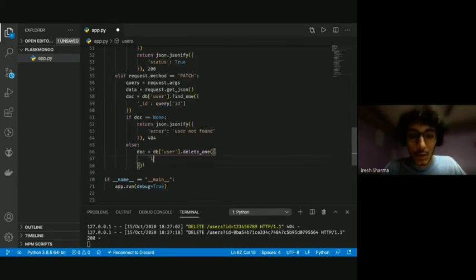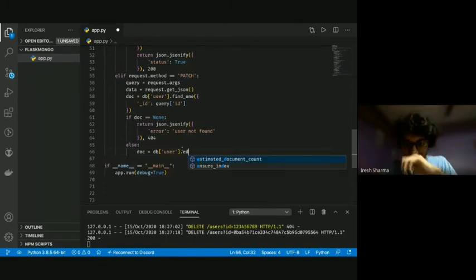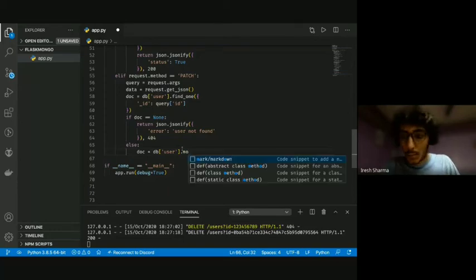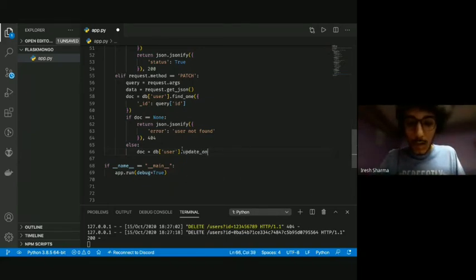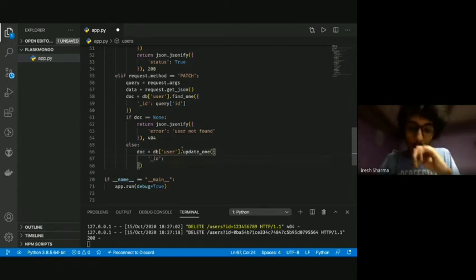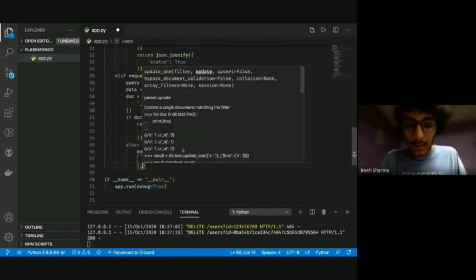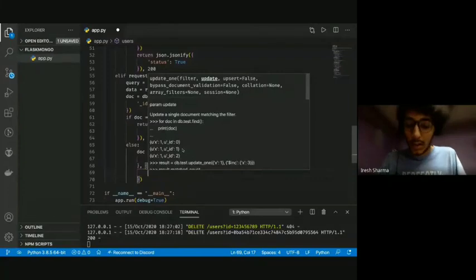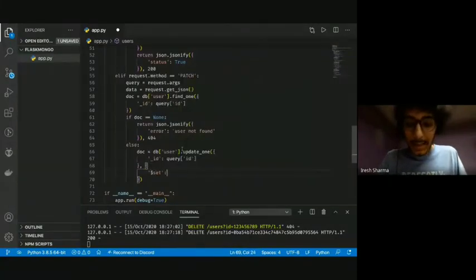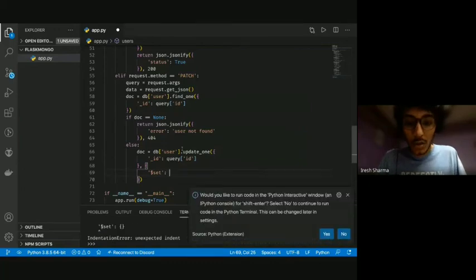Okay, not delete, I'm sorry, we have to modify it. So we're gonna modify, I guess, one sec. Okay, update, yeah, we're gonna update_one. Again, we have to send the ID, so I'm gonna first send _id. Now the update method takes two inputs. First, it takes the ID, so we're gonna send query ID to it, and then it needs a specific dictionary which has $set as a key, and that has a dictionary of things that you have to change.